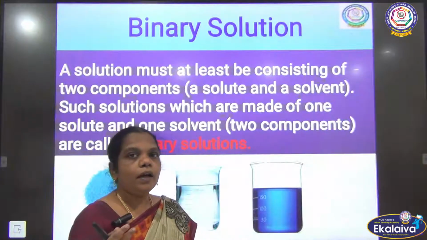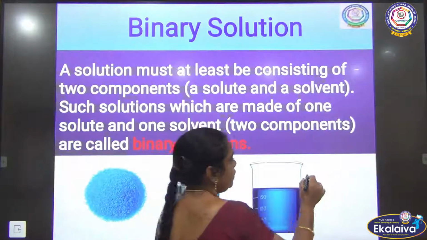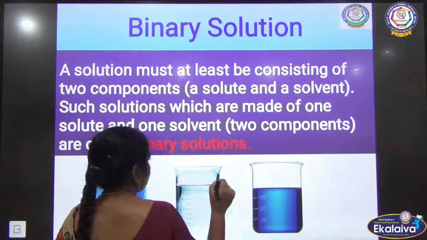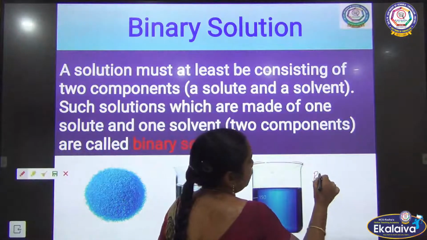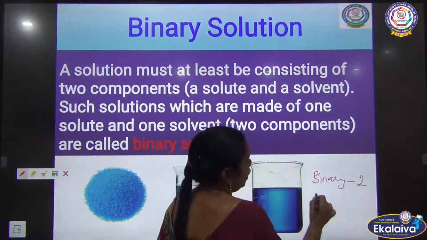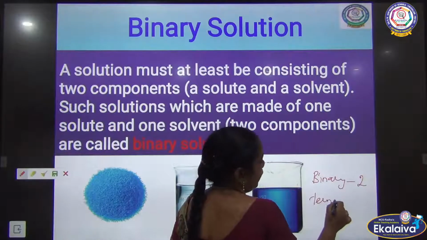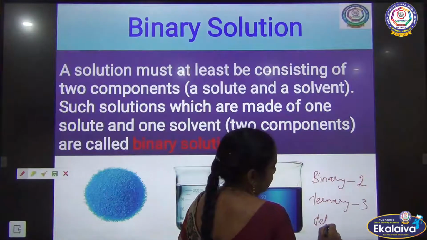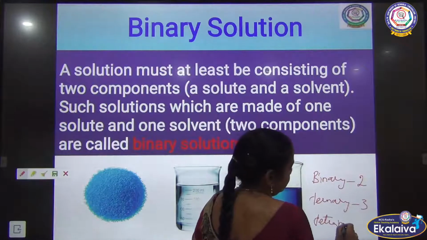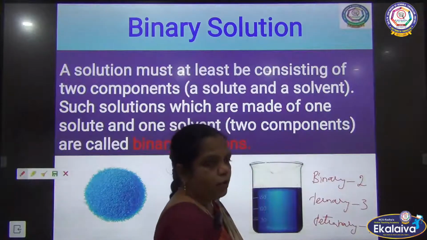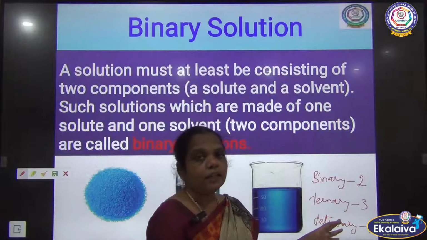Binary means two, trinary means three, and tetranary means four components present in the solution.